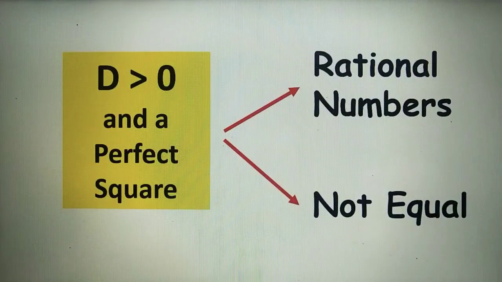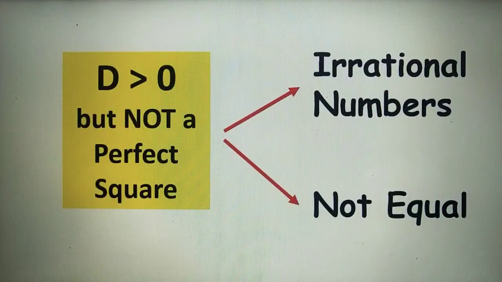If the discriminant is greater than 0, or we can say a positive number, and a perfect square, which has a square root, then we can say that the roots of the quadratic equation are rational numbers and are not equal. If the discriminant is greater than 0, but not a perfect square, the roots are irrational numbers and are not equal.